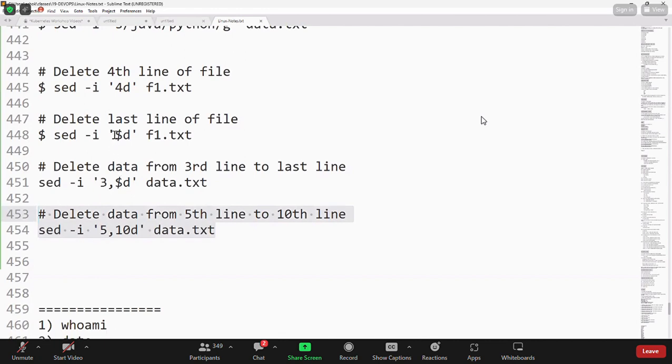If you pass $d, it represents last line. If you pass just 4d, it will delete only fourth line. If you pass $d, it will delete last line. If you want to delete from a particular line number to the last line, 3,$d. So then it will delete from third line to the last line.